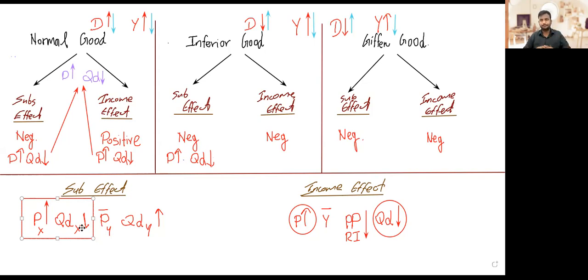But the income effect is what is different now, because we learned that inferior goods are the products people buy more of when their income comes down, because these are very cheap inferior goods. So when the prices of these inferior goods go up, we know that while the nominal income is constant, the purchasing power will drop.